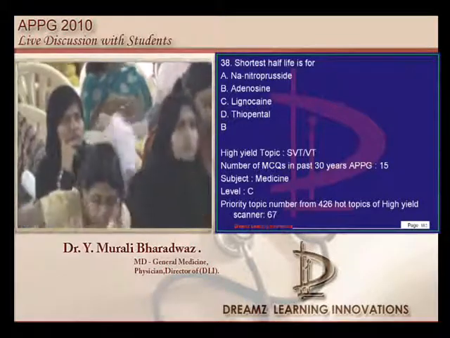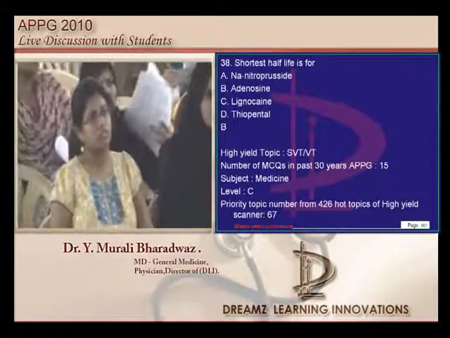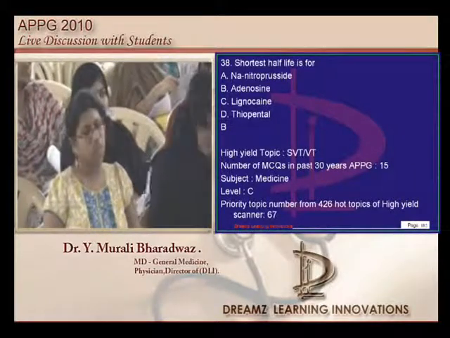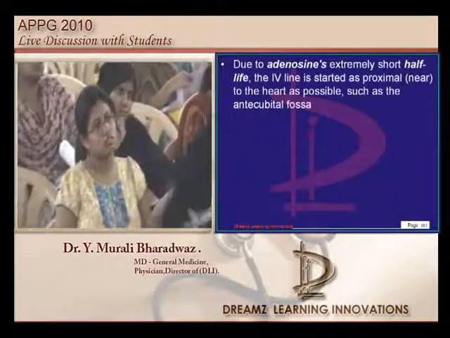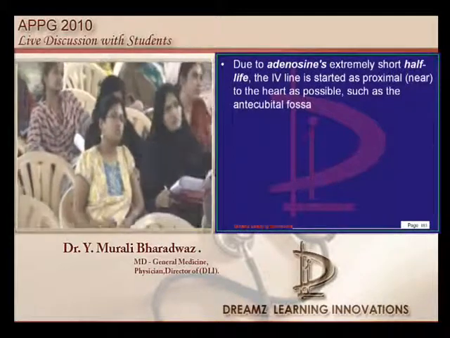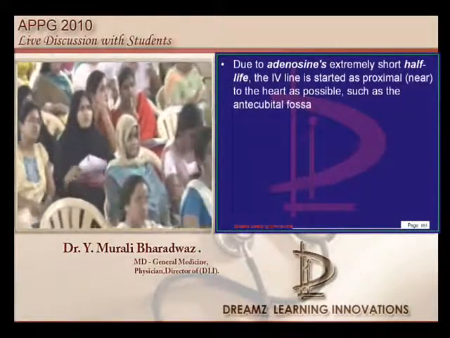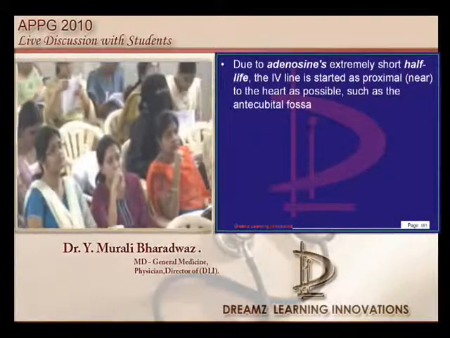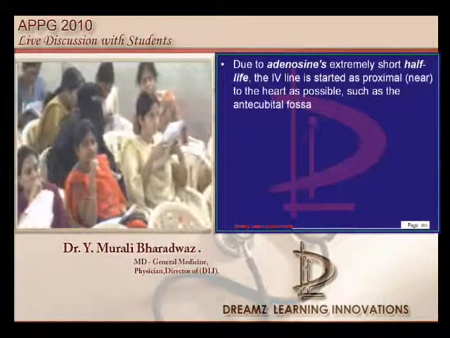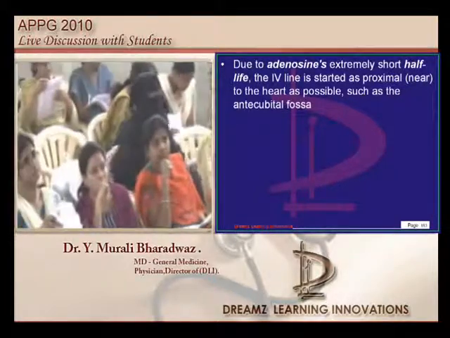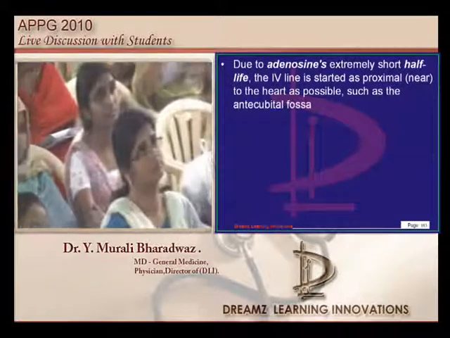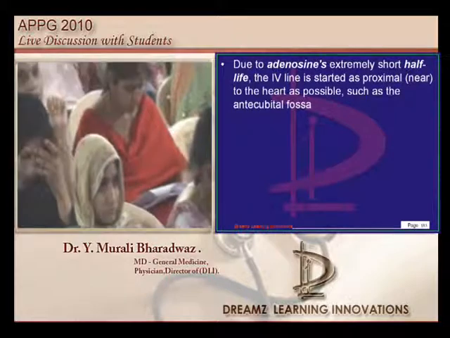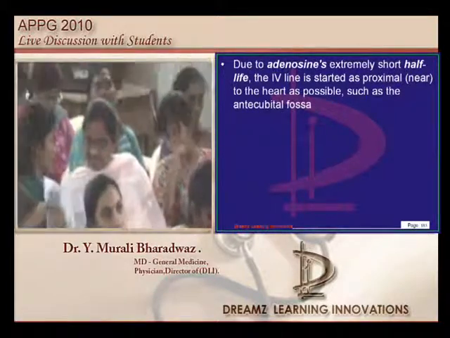I was just waiting for which antiarrhythmic the examiner will give in this exam, and it is adenosine in SVT and VT. Because of its very short half-life, what will you do with adenosine when you are injecting it to a patient who has an SVT? You will try to put an IV line as proximal to the heart as possible rather than far away from it, because if you give adenosine in a femoral line, it will not even reach the heart. Before that only it will get metabolized. So the short half-life is what needs to be remembered.